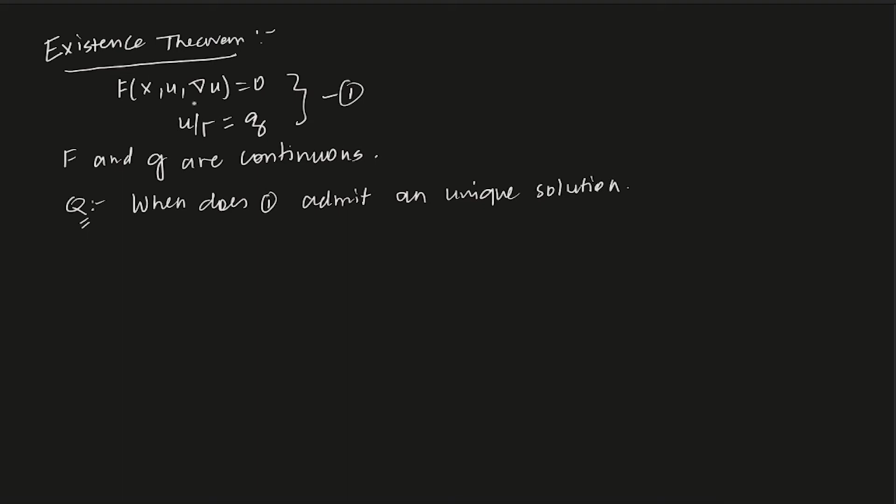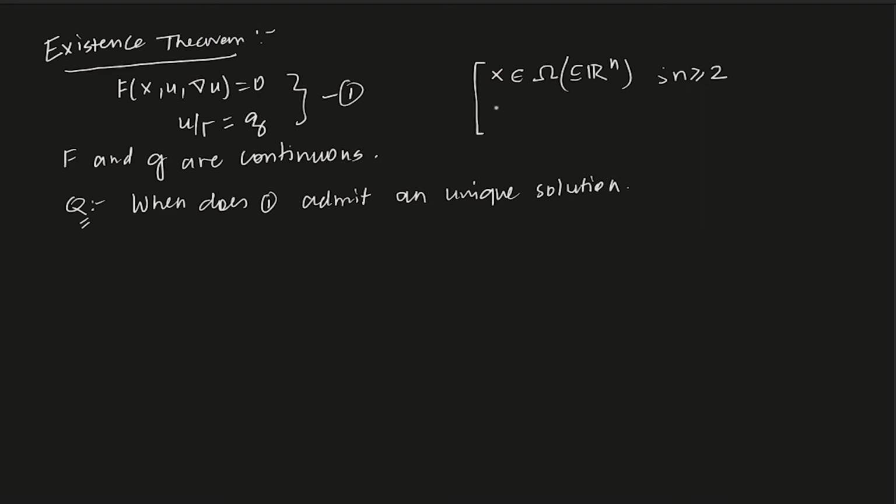And of course, here we can think of this x as being in omega, which is contained in Rn. Yes, we are restricting ourselves to R2, but the exact same thing works for Rn, and there is nothing special about it. And this gamma, this is the extra assumption: x is in omega, which is in Rn, and n is greater than or equal to 2, and u restricted to gamma is g.